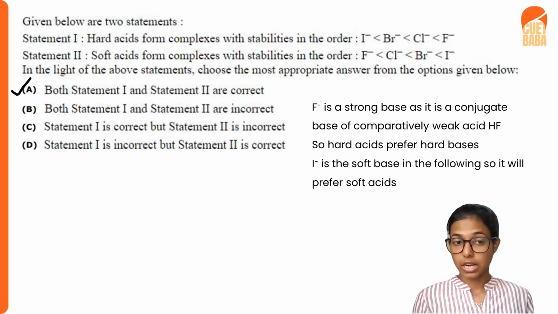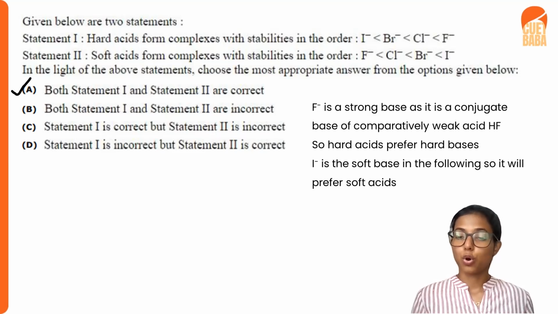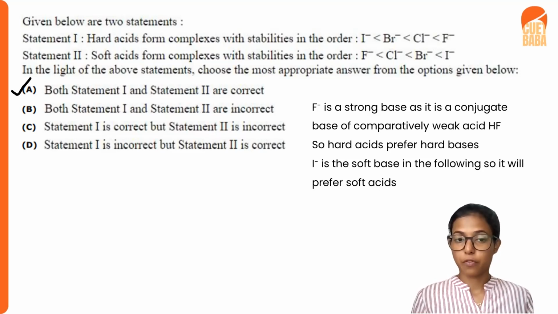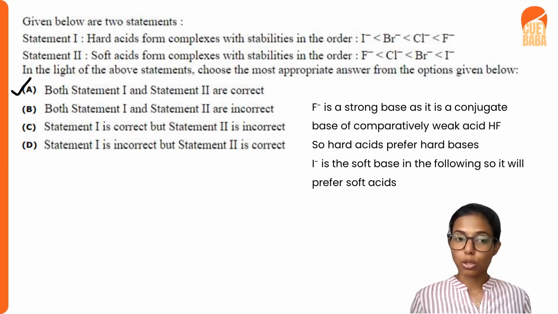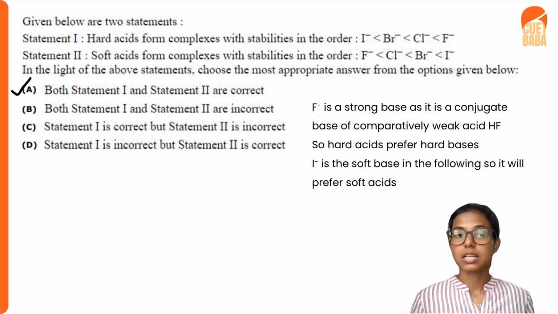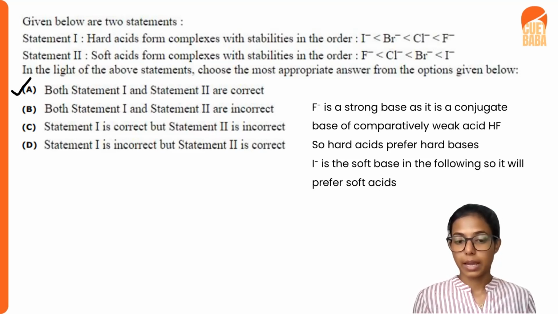And the next statement is, soft acids form complexes with the stabilities in the order. So I minus is a soft base. It is a weak base. So only soft acids will prefer I minus. So soft acids form complexes with the soft bases, and it will be in the order F minus less than Cl minus less than Br minus less than I minus. So both statement 1 and 2 are correct. So our answer will be option A.